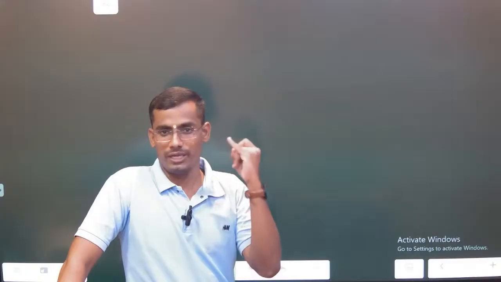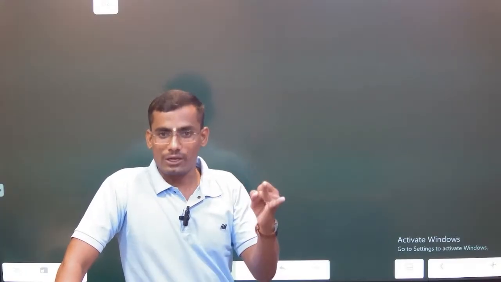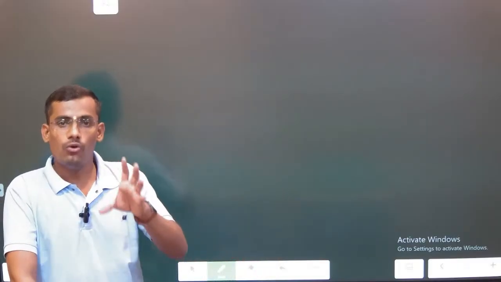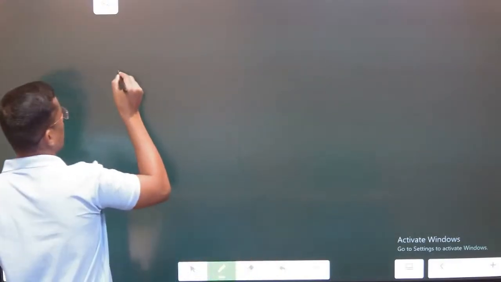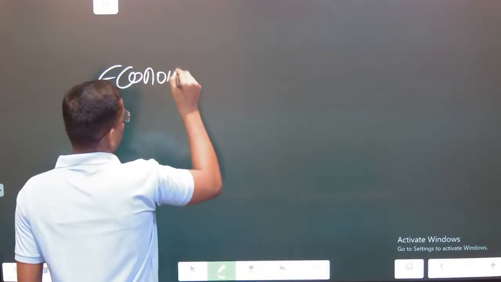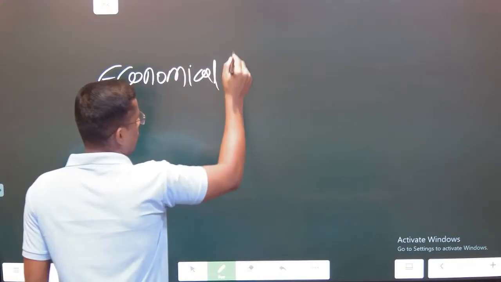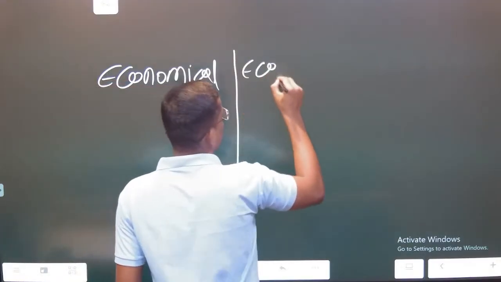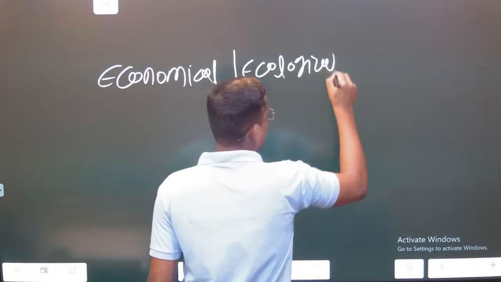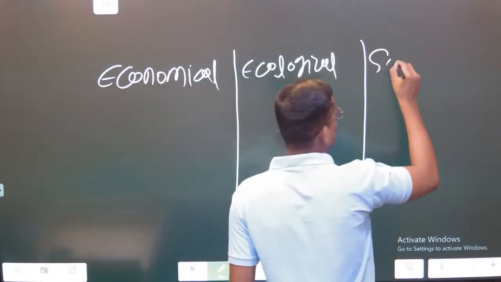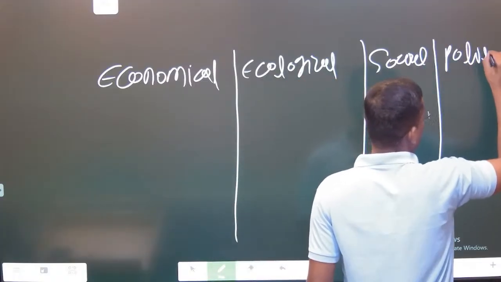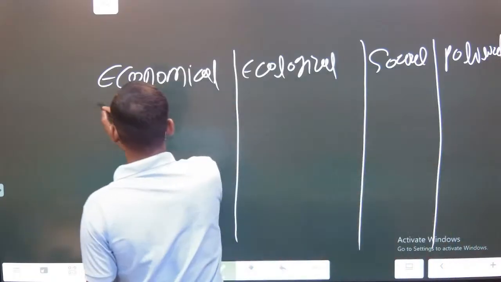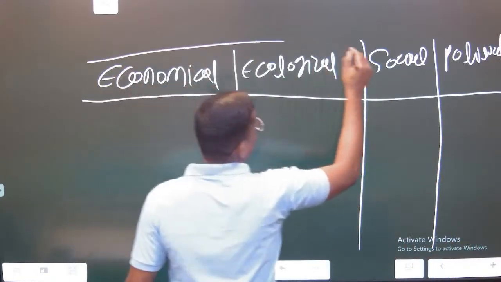So sustainable agriculture deals with four dimensions: ecological, economic, social and political. In this domain only we are going to discuss how sustainable agriculture is beneficial. So first is economical, the second one ecological, the third one social, and the fourth one political. These are the significance of sustainable agriculture.